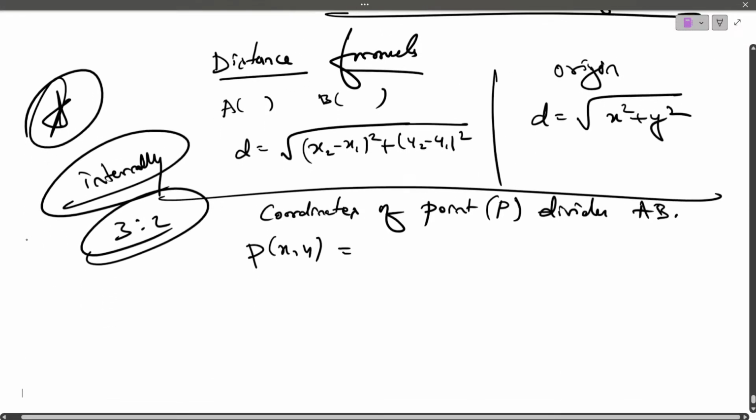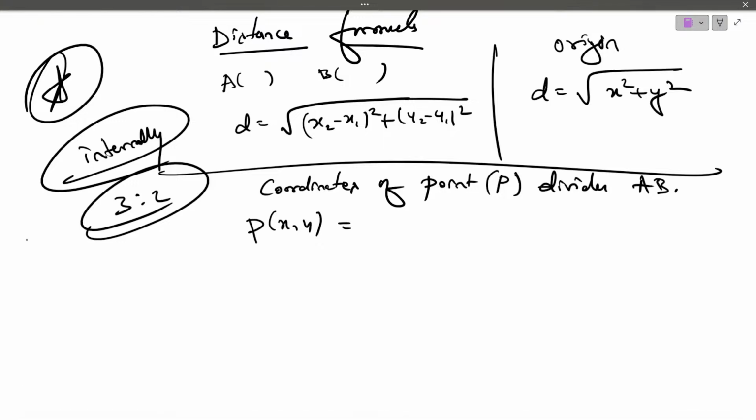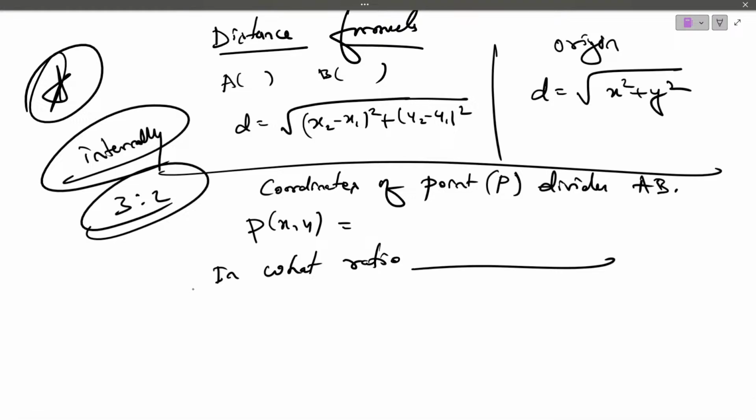We are finding the coordinates of the point which divides the line AB in the ratio 3:2 internally. And in what ratio? So it's a 3 mark question. You can see in the worked example also, below the question internally, you have a question in what ratio. This is one of the most important questions for 3 marks. Don't forget this question, in what ratio.